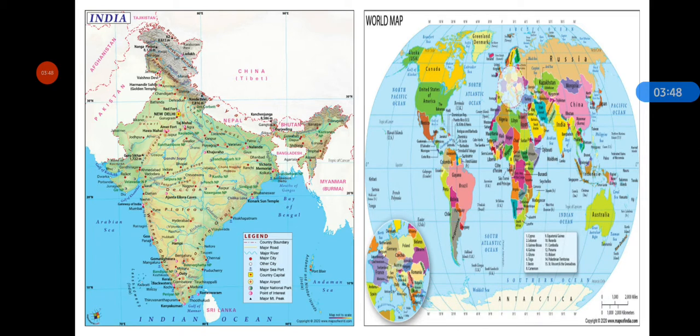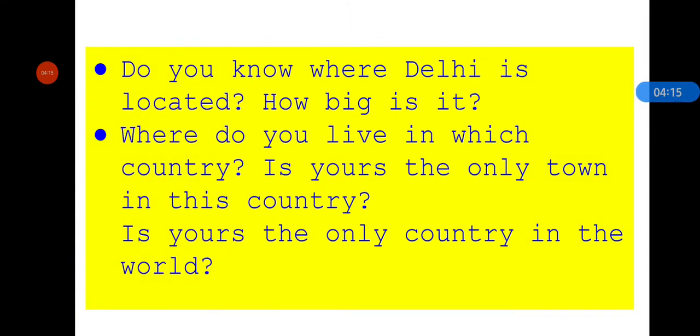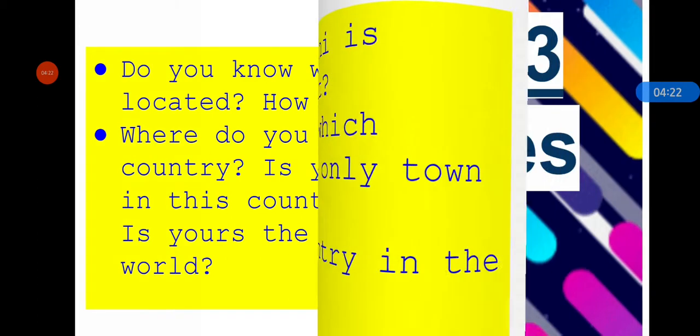So can you draw a real object on a paper with its actual size? How can you draw this? So today we will learn how to draw a real object on a paper using scale. With the help of scale, we can show the actual size of a place on a paper. And today we will learn how. Today we will learn about another element of map, which is scale. This is your topic for today.